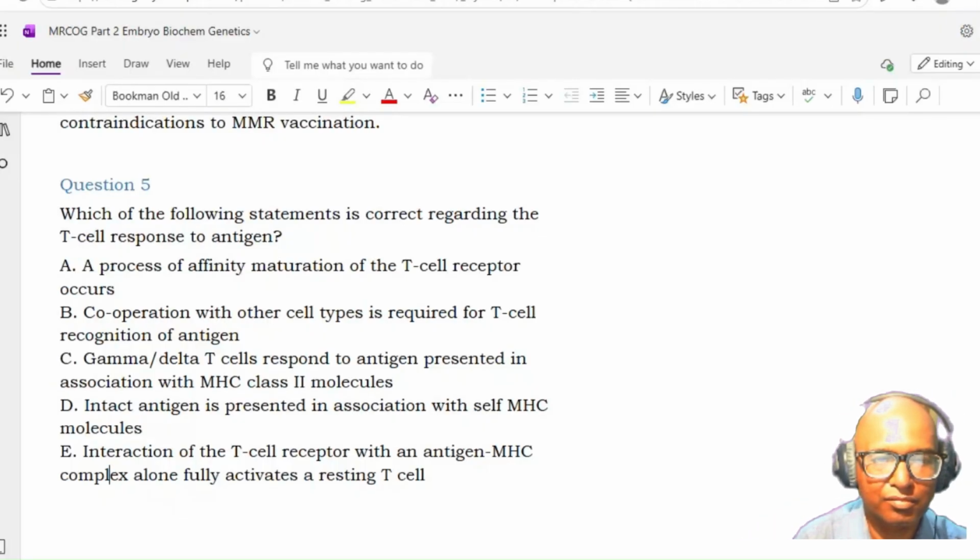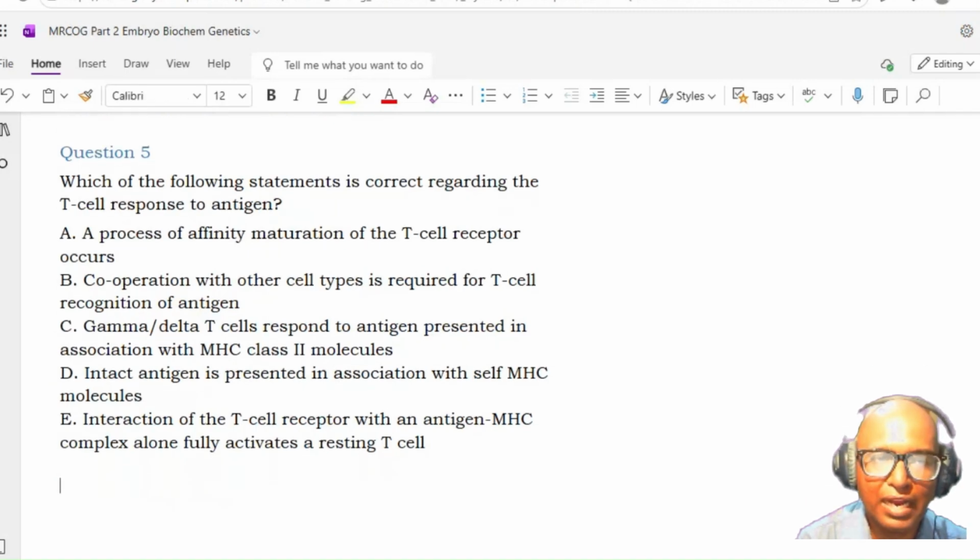Intact antigen is presented in association with self-MHC molecule. Interaction of the T cell receptor with an antigen MHC complex alone fully activates a resting T cell. Sir, option A.